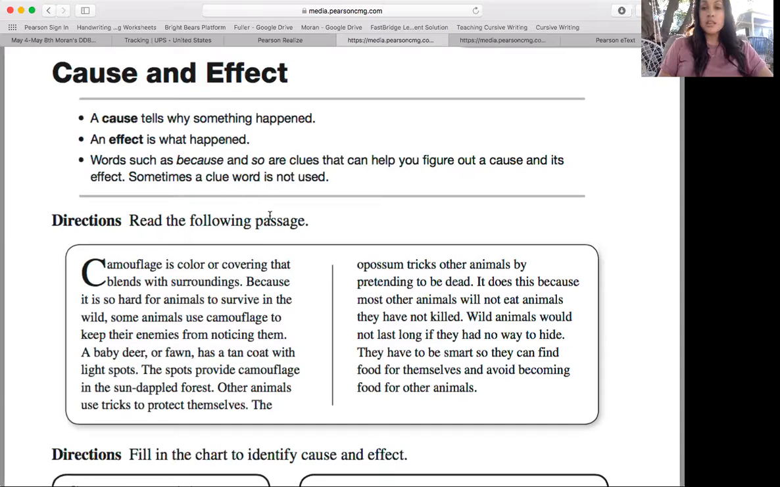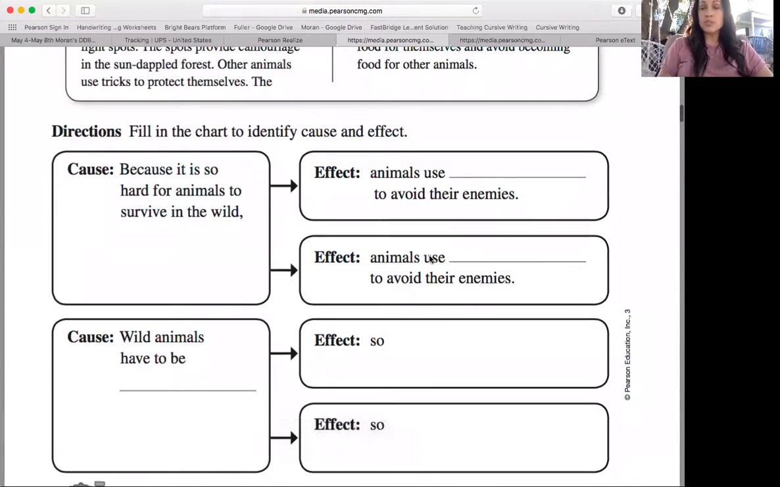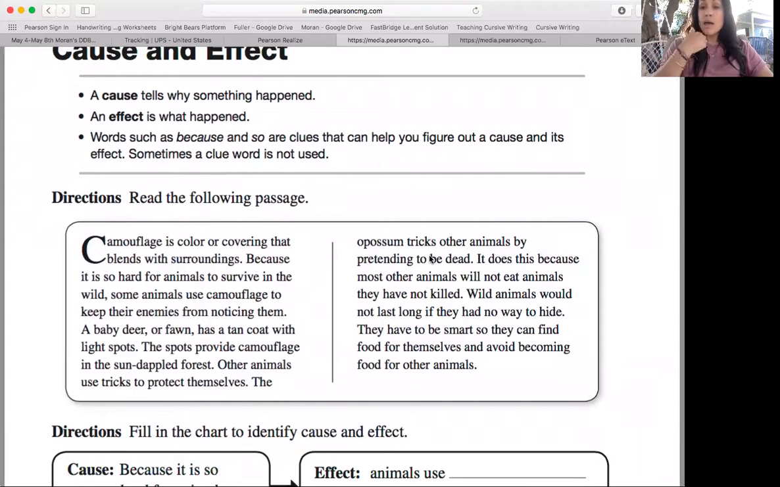So we're going to read this passage and then we're going to figure out some cause and effects using our graphic organizer. So right now you should go ahead and pause the video and then go get your paper and pencil. All right, let's rock and roll. So go ahead and read the story with me, and you can follow along.